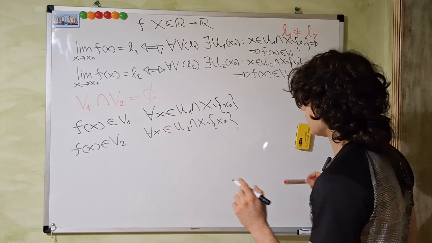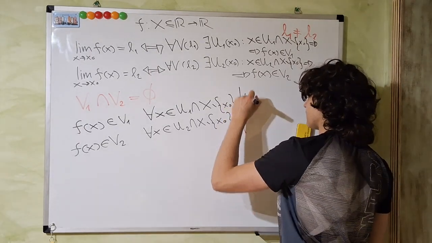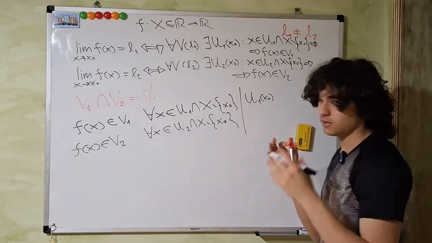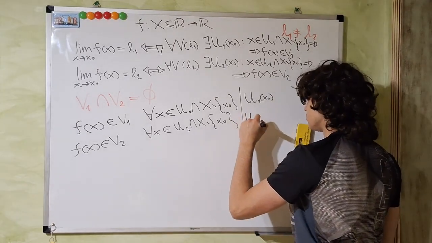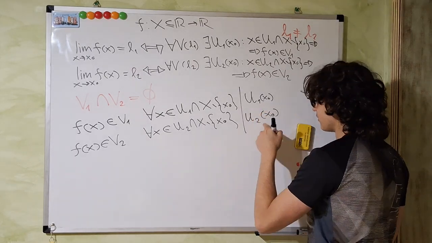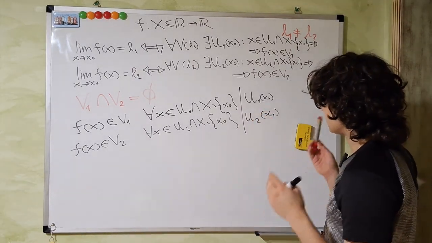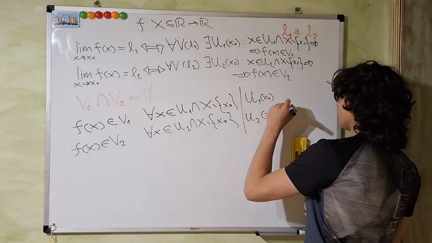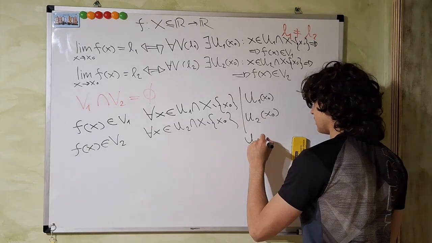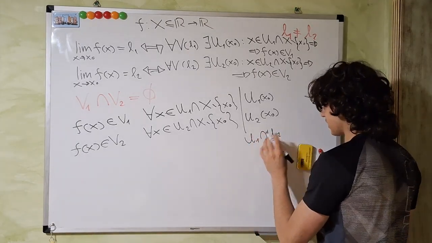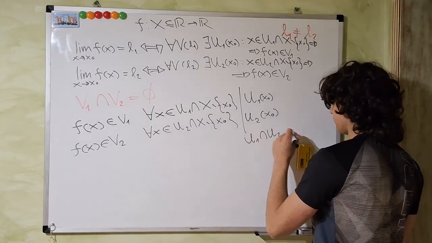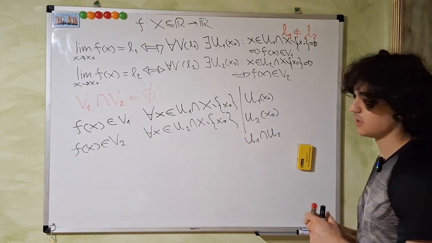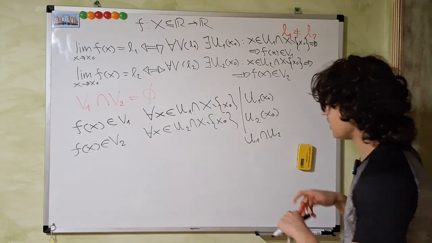So this has to work for every x. But notice that U1 of x naught is a neighborhood of x naught, of course, and so is U2. But since the two are neighborhoods of x naught, the set U1 intersection U2 is also a neighborhood of x naught, and this is a property of neighborhoods.